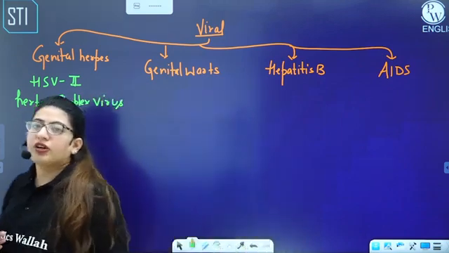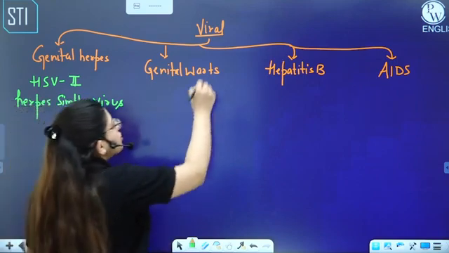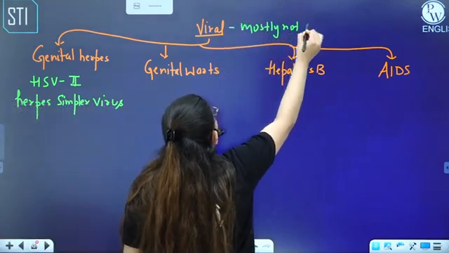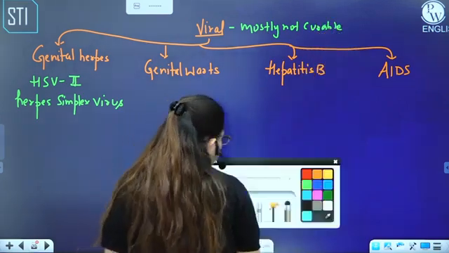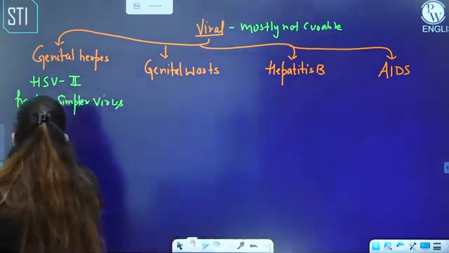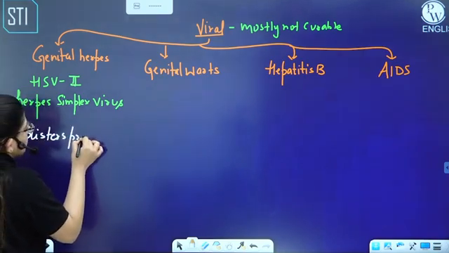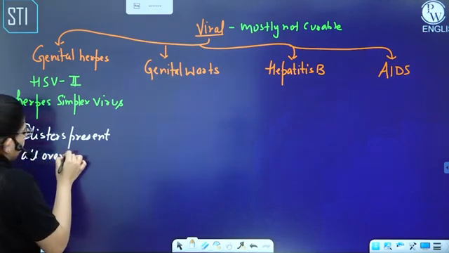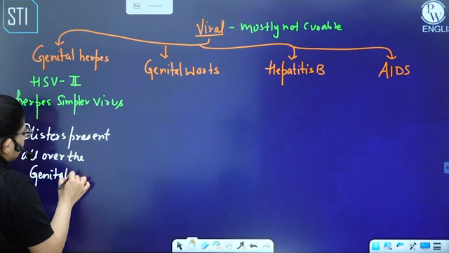This disease is not curable. I told you, the viral ones are mostly not curable. What happens in genital herpes is blisters form all over the genitals, right? And it's not curable.